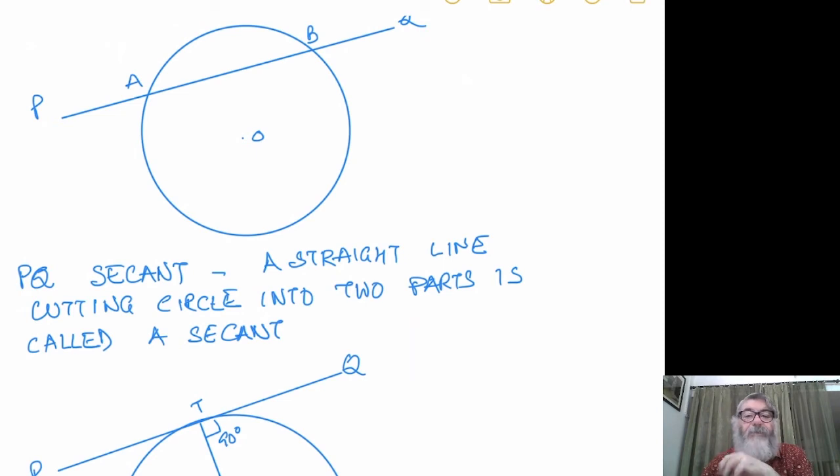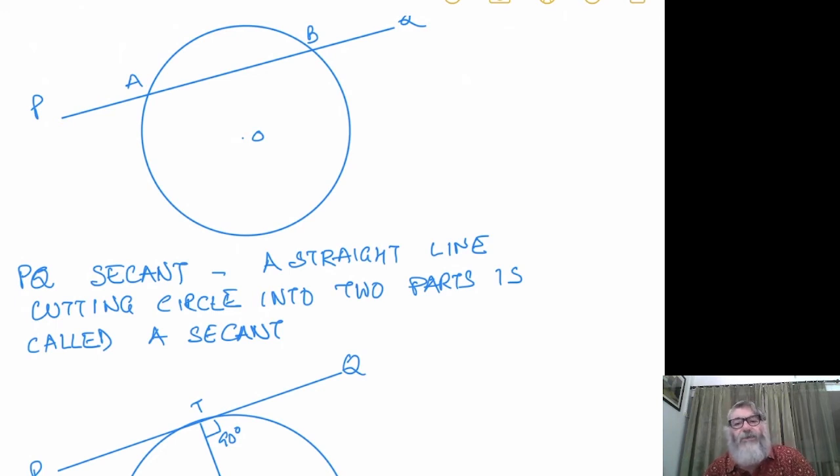The difference between the chord and secant is, if you see in this figure, AB is a chord. AB is a line segment. A and B are 2 points anywhere on the circumference of the circle, and I have joined A to B to get the chord. While PQ is a straight line, and a straight line has no fixed length.